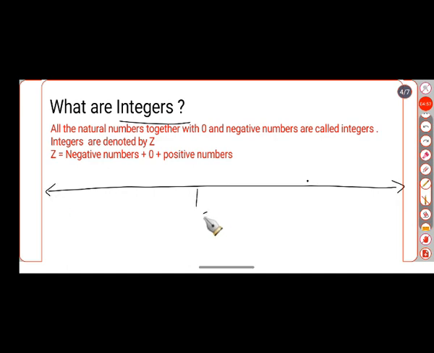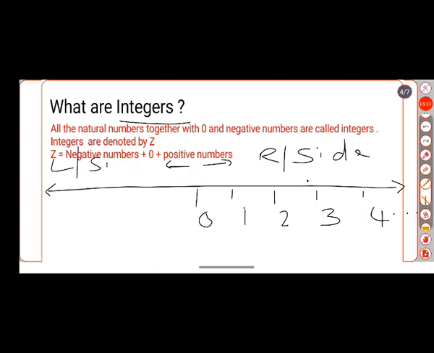Here it is 0, 1, 2, 3, 4 and so on. Here this is 0 and this side is nothing but the right side of the number line, and this side is nothing but the left side of the number line. 0 is in the middle.